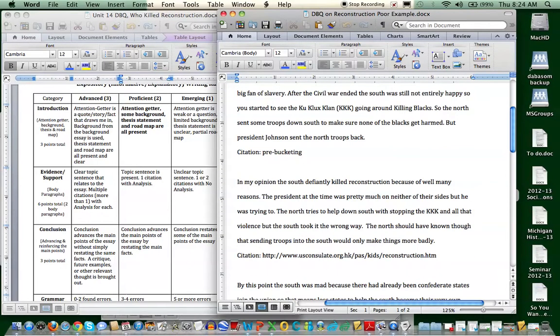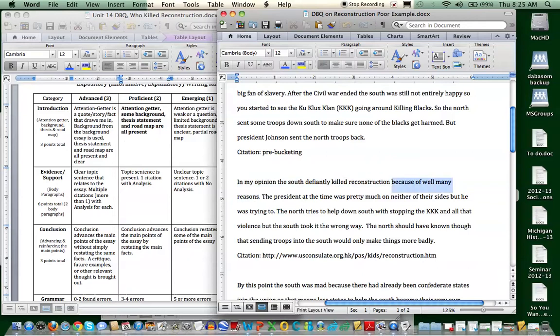Now let's look at the first sentence of their first body paragraph. "In my opinion, the South defiantly killed Reconstruction because of, well, many reasons." This is something, quite frankly, that should be in the introduction. I could have given them points for the thesis, and then maybe this could have moved from a 2 to a 2.5 had this writer chosen to do that.